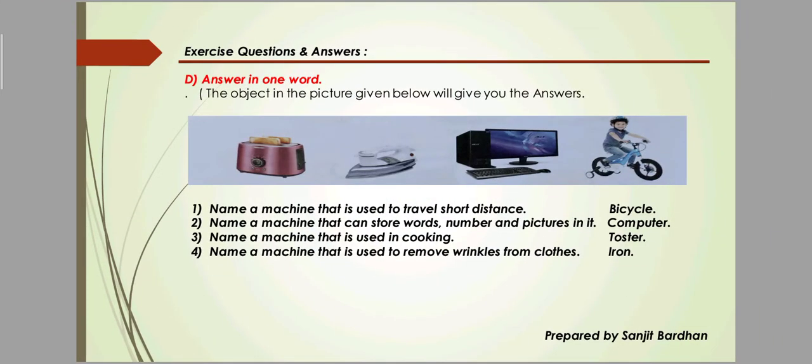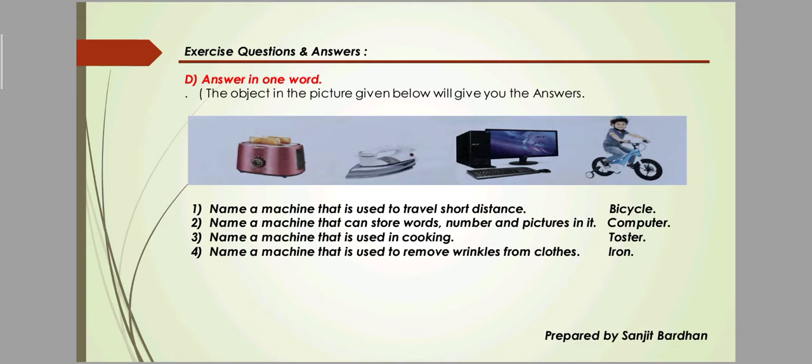Okay, next is answer in one word. The object in the picture given below will give you the answer. Here you can see the pictures. Now number 1 is: name a machine that is used to travel a short distance. Bicycle. Here you can see the picture of a bicycle. Okay, number 1 is bicycle.